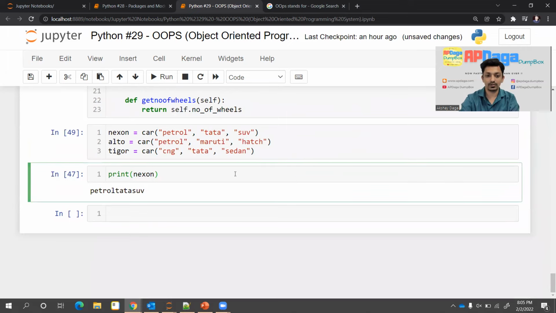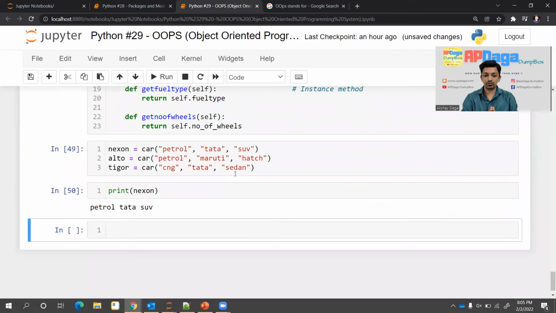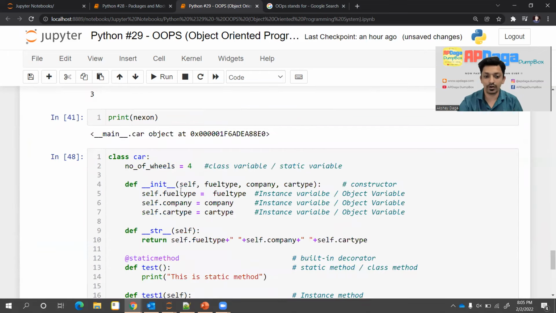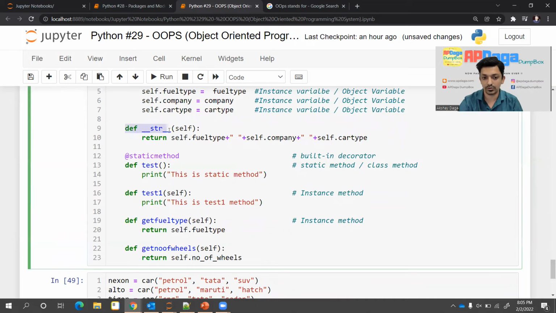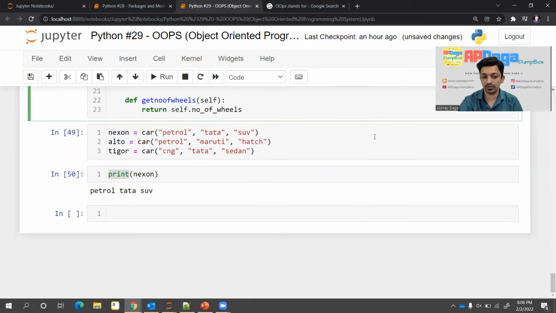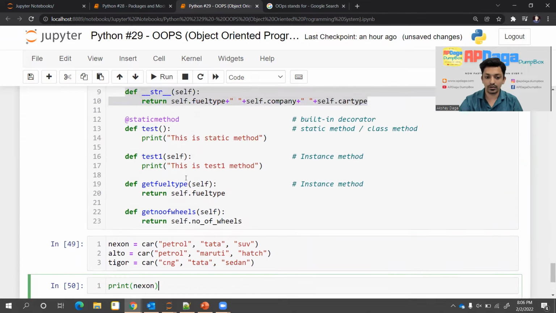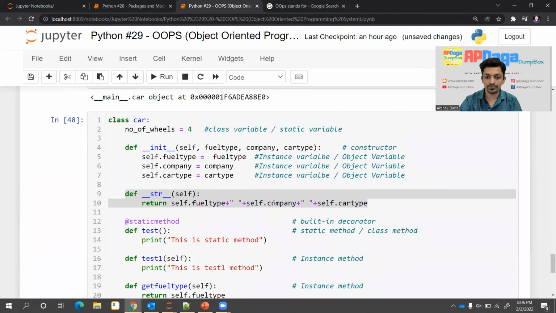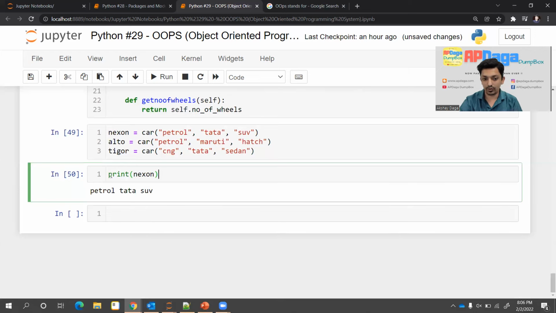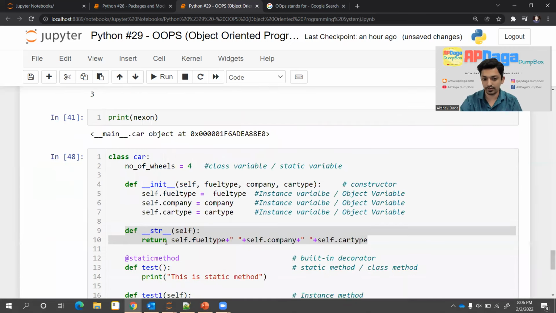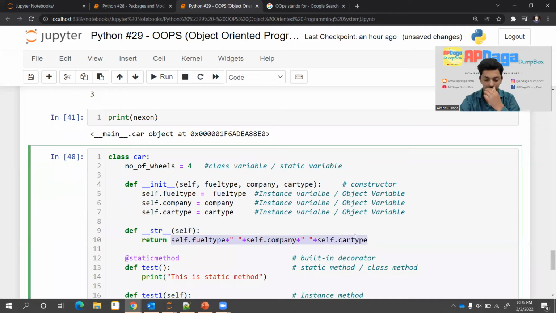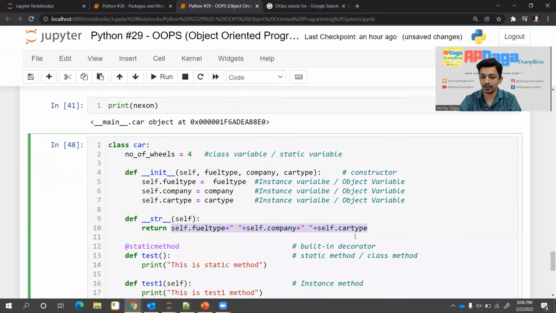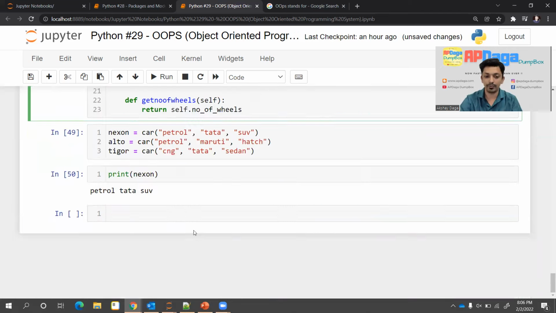I have created objects and I'm trying to print Nexon. So this is how, whenever you pass an object in a print statement, whatever logic you write in this underscore str will be printed. You can separate it by comma also, no issue. I tried to pass Nexon, that's why it gave me all the values for Nexon. If I change the sequence of variables in this function, that will change. Whatever syntax you find suitable, you can write it down here, and that will be printed.